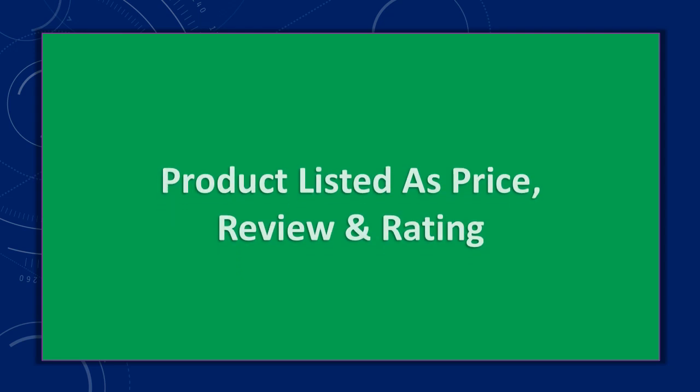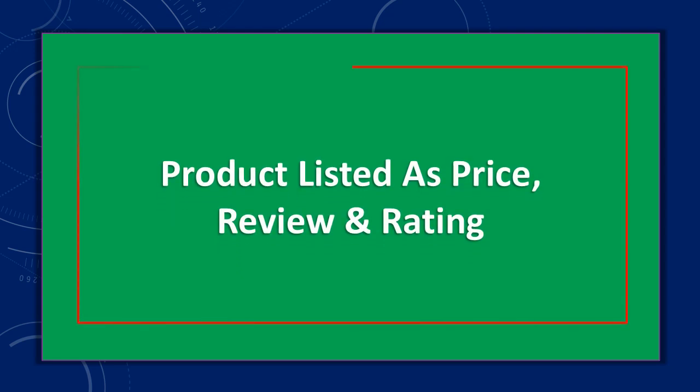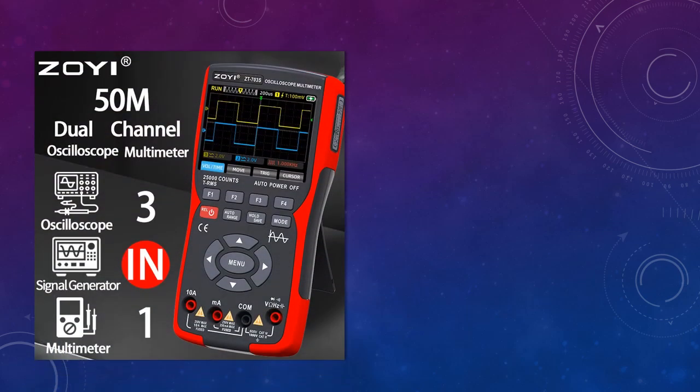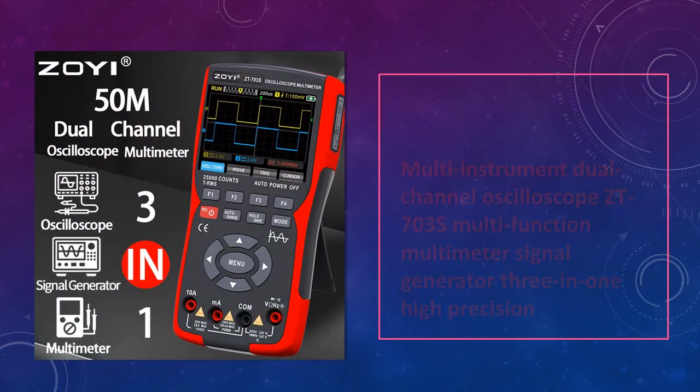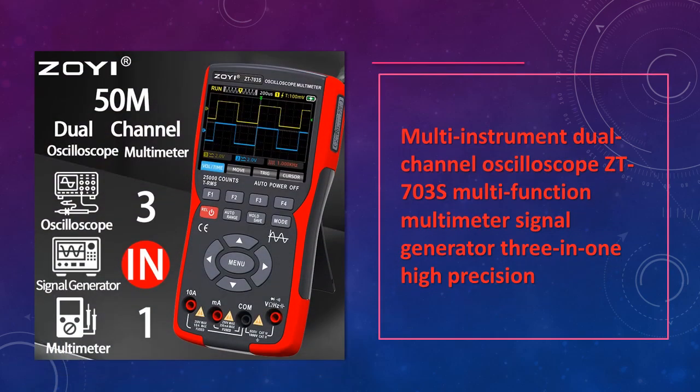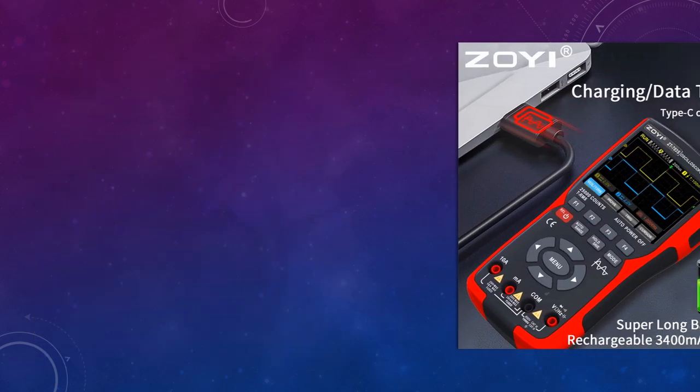Product listed as price, review rating. At number 5. ZT703S2 Channel Oscilloscope, a high-precision, multi-instrument oscilloscope with multimeter and signal generator functionality, perfect for professional and personal use.